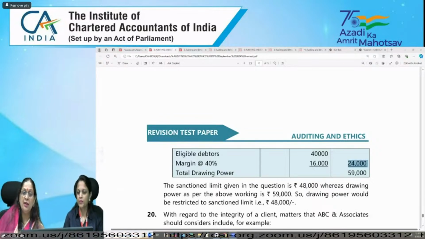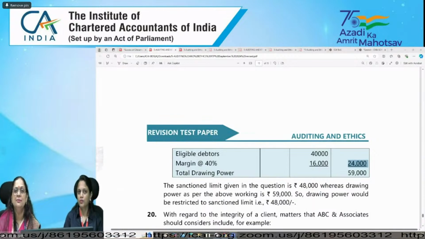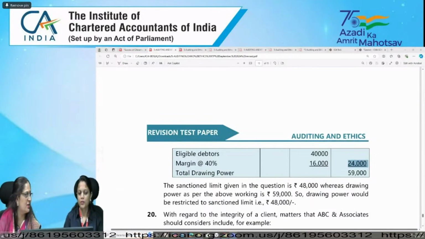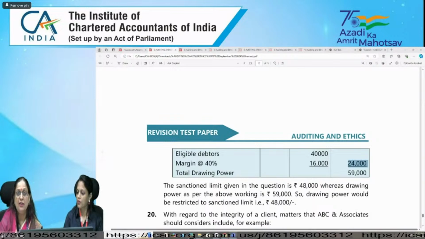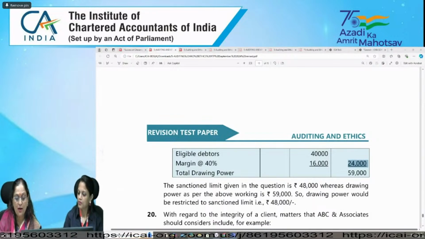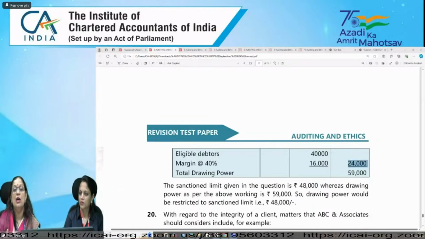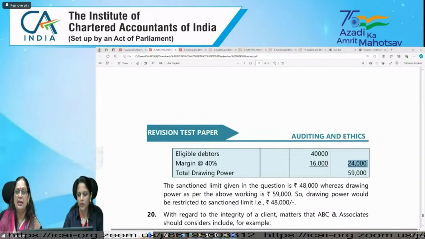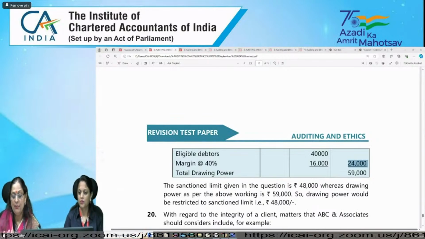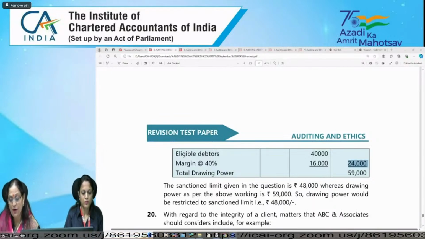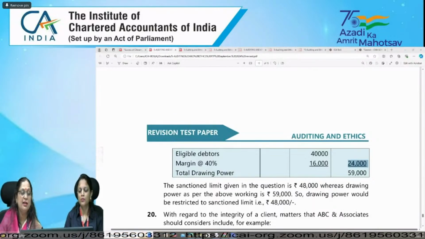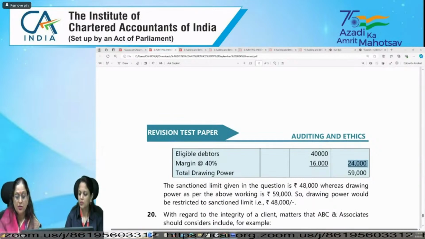So here, which assertions are we checking? Title deed, rights and obligations, right? So you need to check. And if it is not in the name of the company, then you need to give description of property, gross carrying value, held in the name of, in whose name it is, whether promoter, director or relative of the employee, period held, indicate range where appropriate, and reason for not being held in the name of the company, why it is not in the name of the company. So this way we need to give the information.